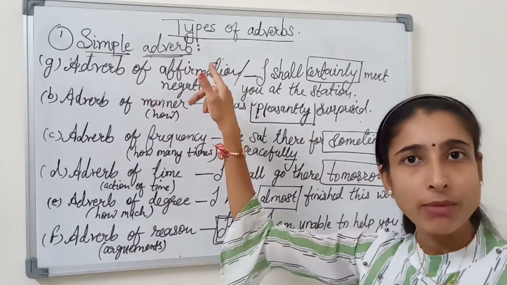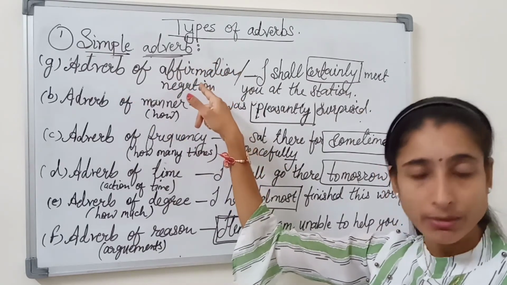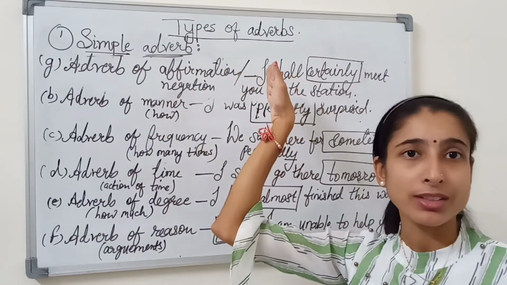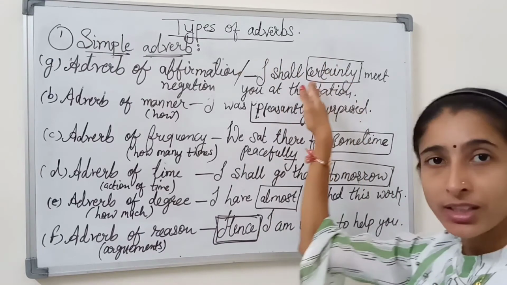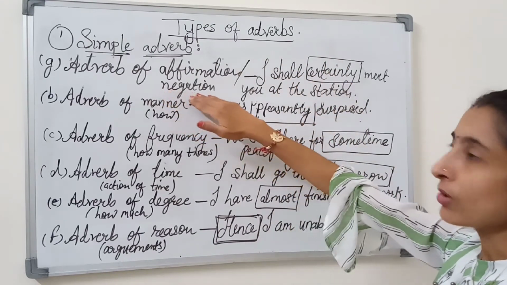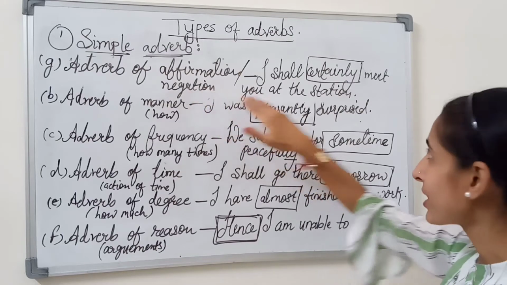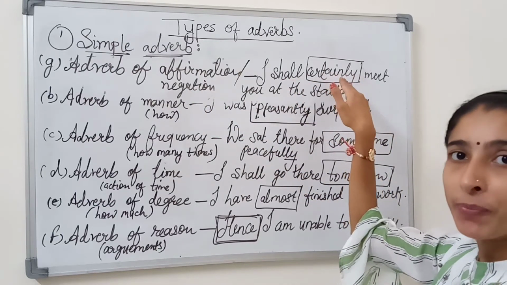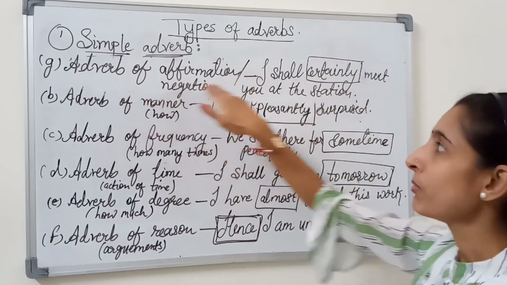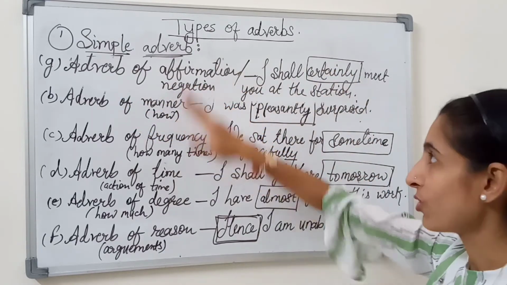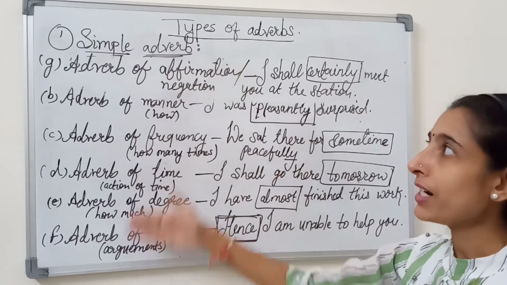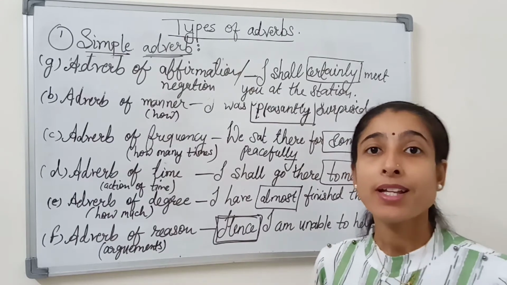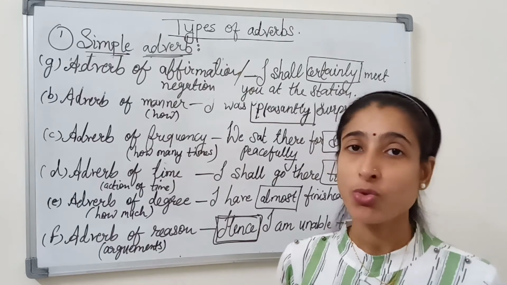It became the adverb of affirmation because we didn't use not here. But if you use not here, it comes into the line of adverb of negation. I have just written certainly, almost, surely, probably. These all come into the adverb of affirmation or negation. So these were the subdivided parts of simple adverbs. Now let's move to our second type of adverb, and that is interrogative adverb.